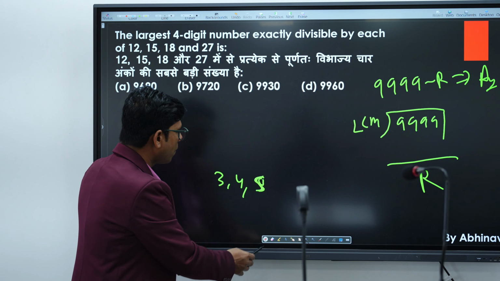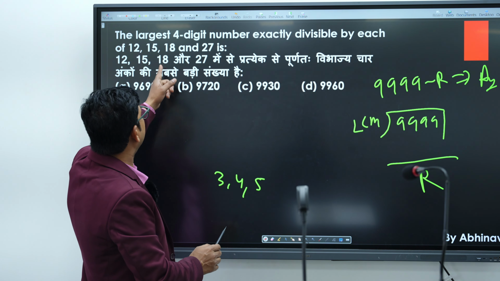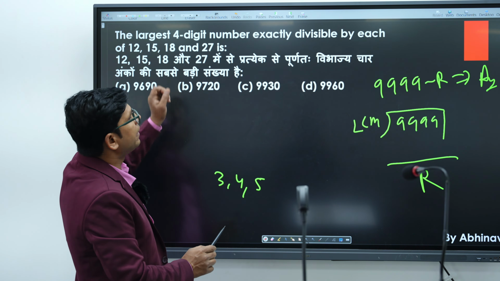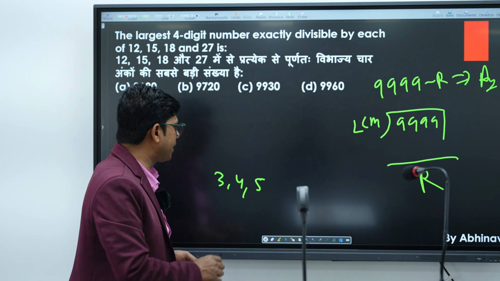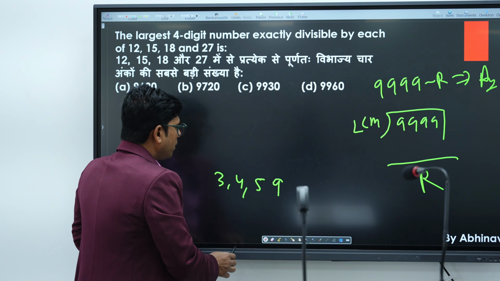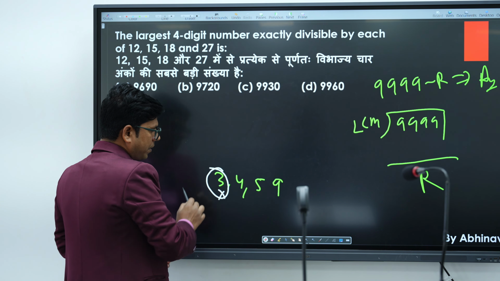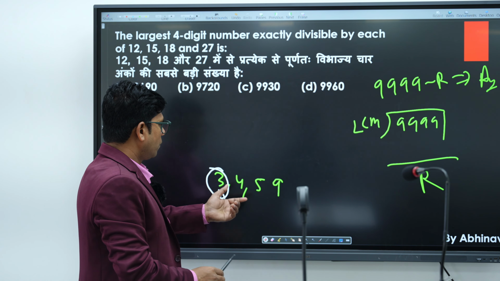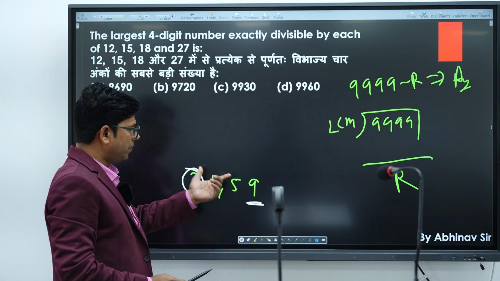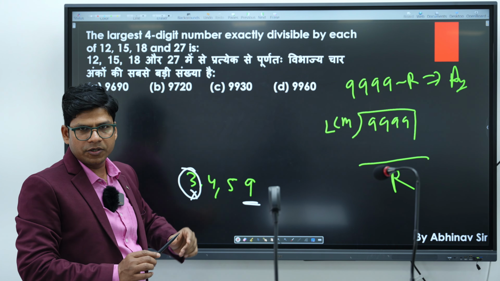Now the same number is also exactly divisible by 18. If a number is exactly divisible by 18, it must also be divisible by the factors of 18. The important factor of 18 is 9. If 9 is there, we shouldn't use the divisibility rule of 3, because the divisibility rules of 3 and 9 are the same. So first of all we should check the divisibility rule of 9 on the options. That option will be our answer which is exactly divisible by 9.